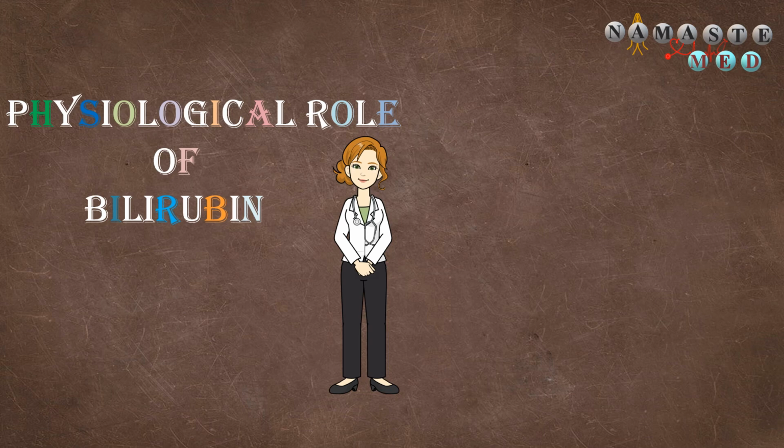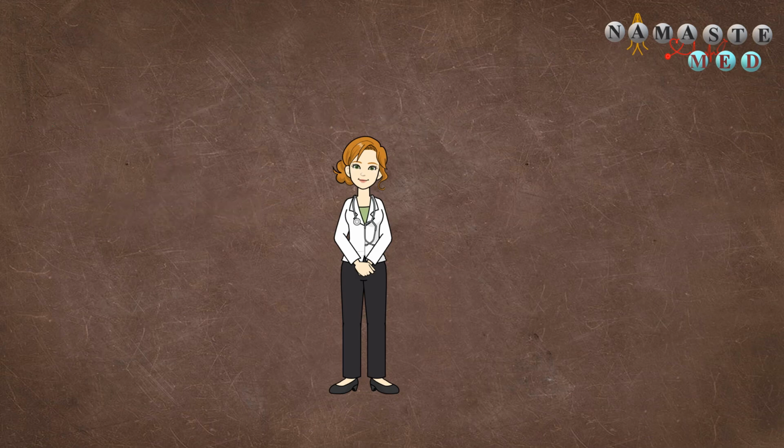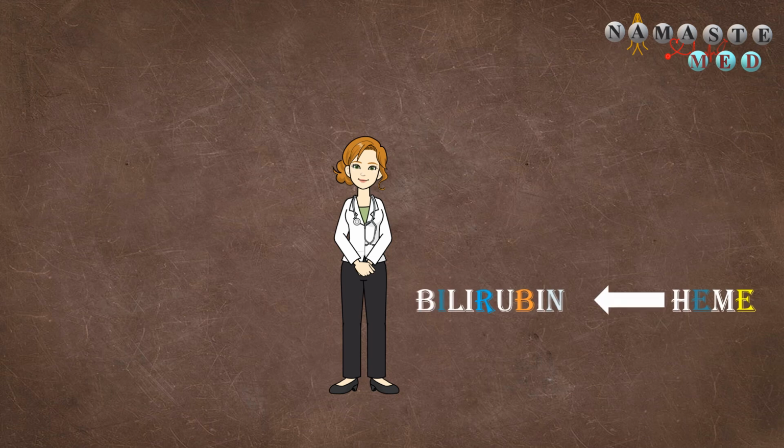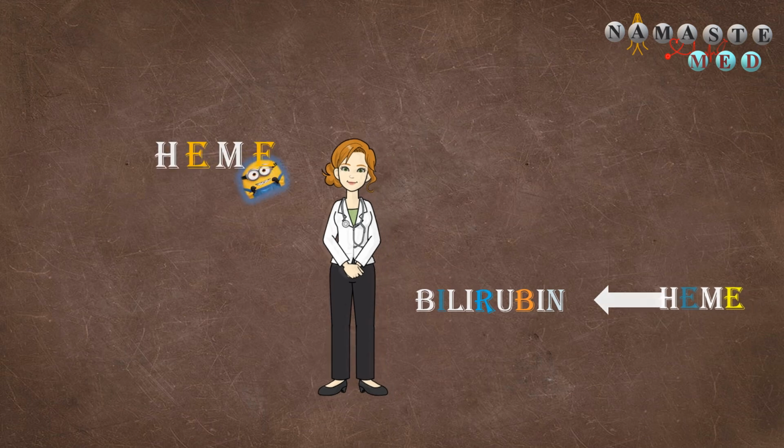We know that excessive bilirubin is associated with conditions like jaundice and kernicterus. But do we really know the physiology behind it? Bilirubin is an end product of heme metabolism. So before discussing the physiological role of bilirubin, let's talk about the notorious heme.